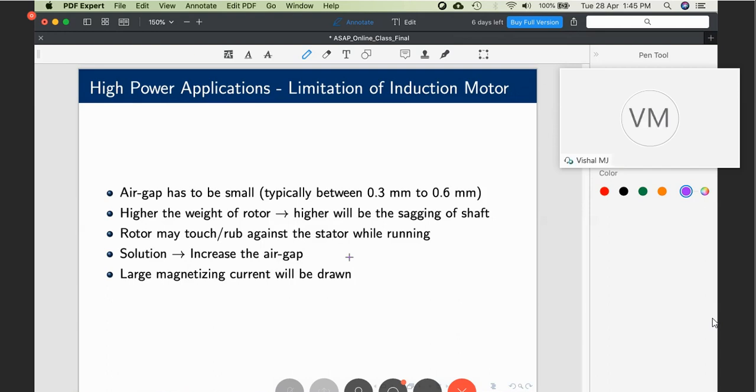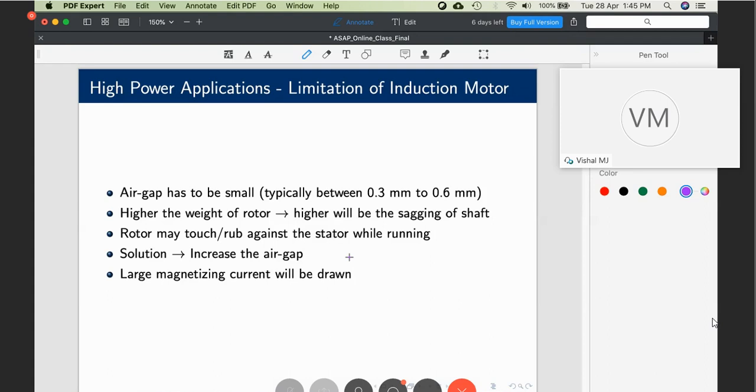So we have just seen the limitation of the induction machine. It cannot be designed for large power applications. If we design it, then a huge amount of the total power goes waste as magnetizing current. Hope the concept is clear. Now, what is the advantage of a synchronous machine if you use it for large power applications? What is the peculiarity of a synchronous motor? We will discuss it just now. We have 5 more minutes before we end the first session.